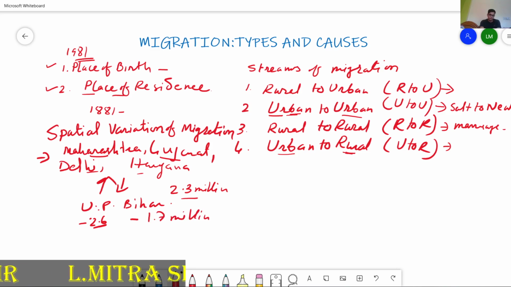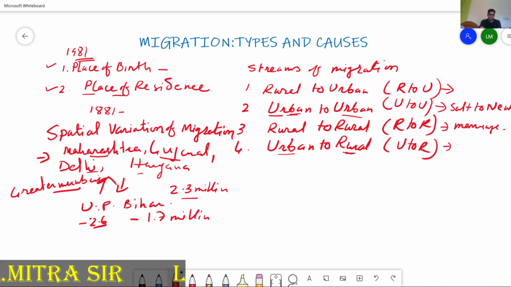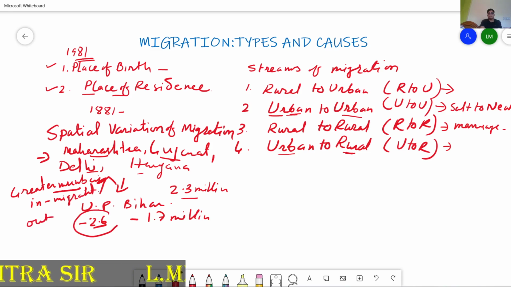Okay. So, among the urban areas, you can see Greater Mumbai. This time a question also comes. Greater Mumbai is an area with the highest number of immigrants coming from different parts of India. In this case, the out-migrants are from UP and Bihar, but in-migration means people coming to that area, Mumbai. So, you can see Greater Mumbai has the highest number.